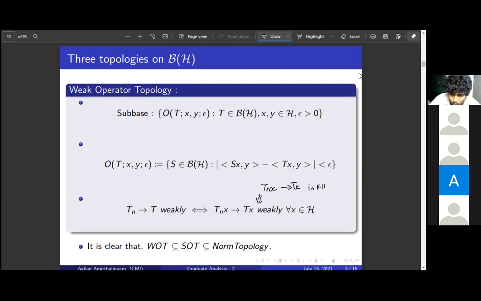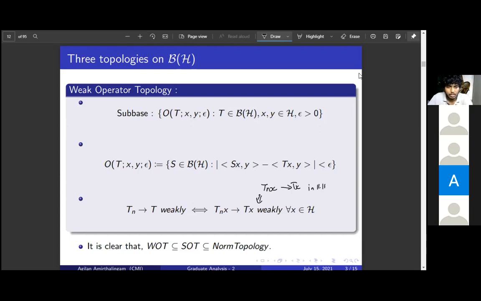So what happens is the weak operator topology is in general weaker than the strong operator topology, which is in turn in general weaker than the norm topology. These are the only three topologies I will consider on B of H. Because B of H is also a Hilbert space, but we want to study H. So we are defining topologies which depend on H. Right. Okay.